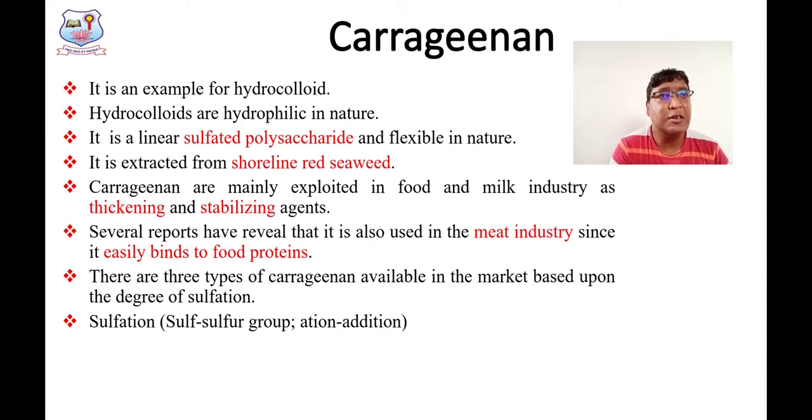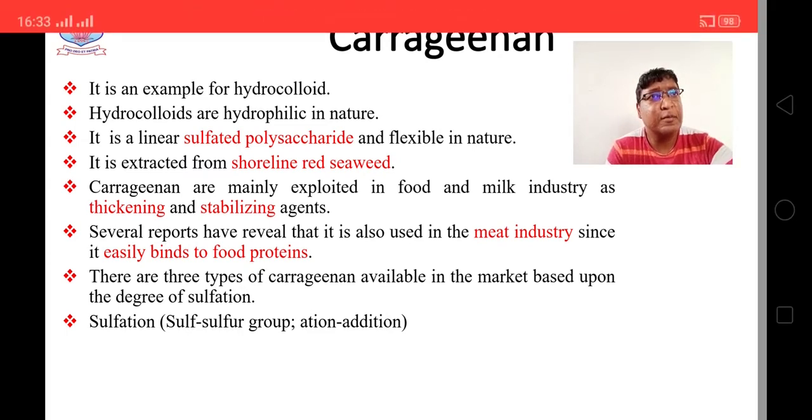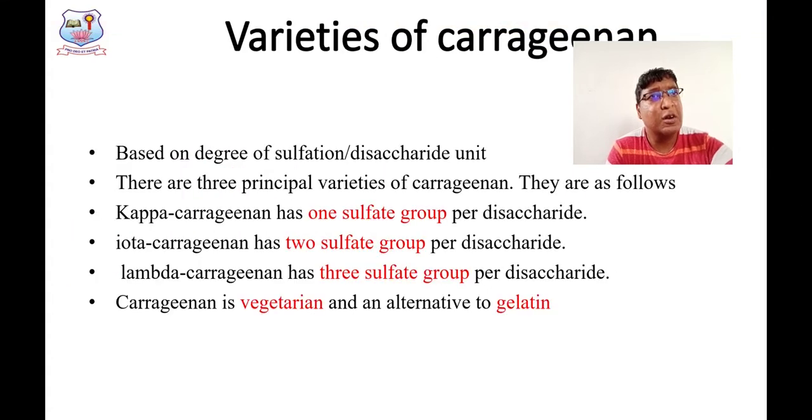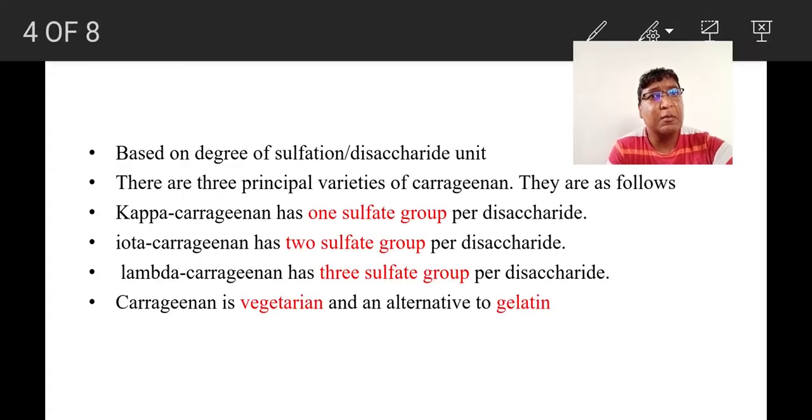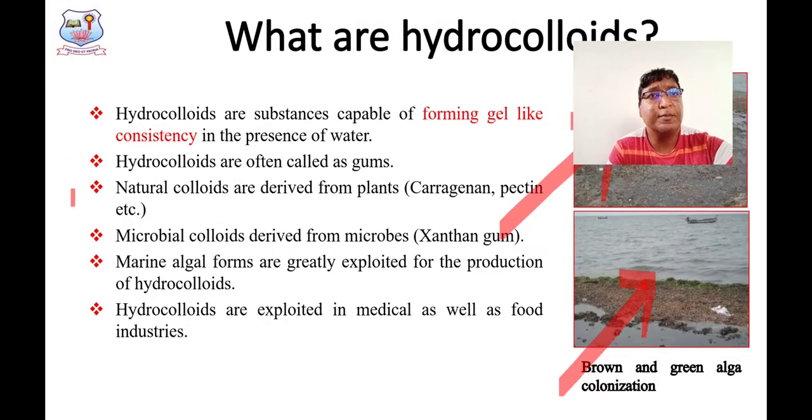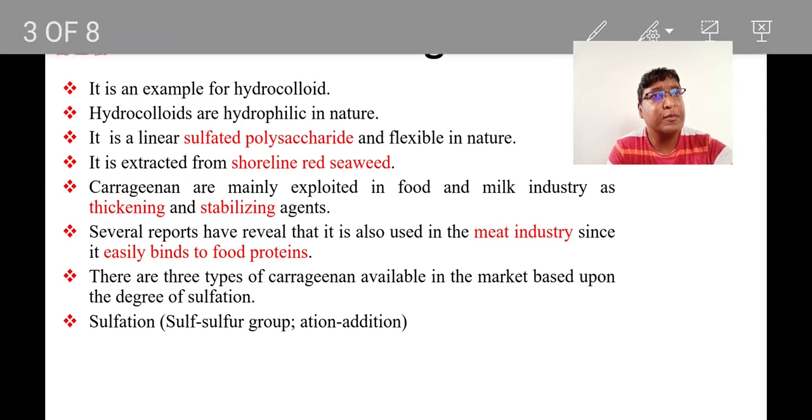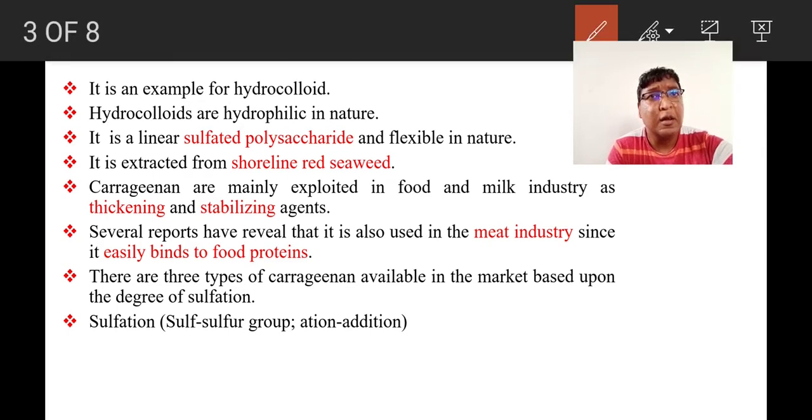What is carrageenan? Carrageenan is an example of a hydrocolloid. I told you that through this tutorial we are going to see about hydrocolloids. One such hydrocolloid is carrageenan. These hydrocolloids are hydrophilic in nature. What is called hydrophilic? They are water loving. What is water loving? They can readily bind with water and they are readily soluble in water. So that's why they are called hydrophilic in nature.